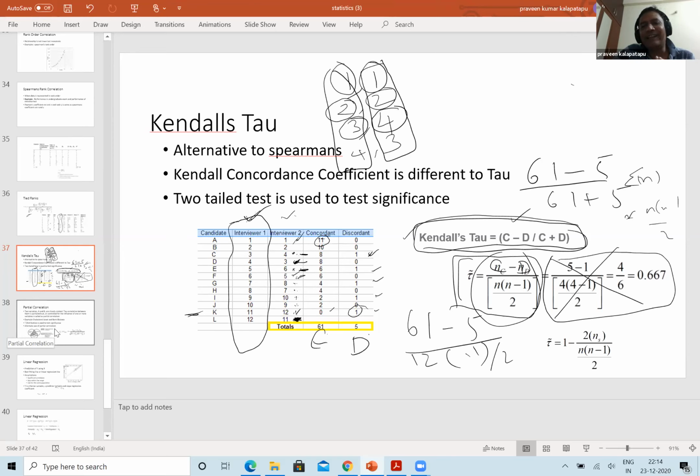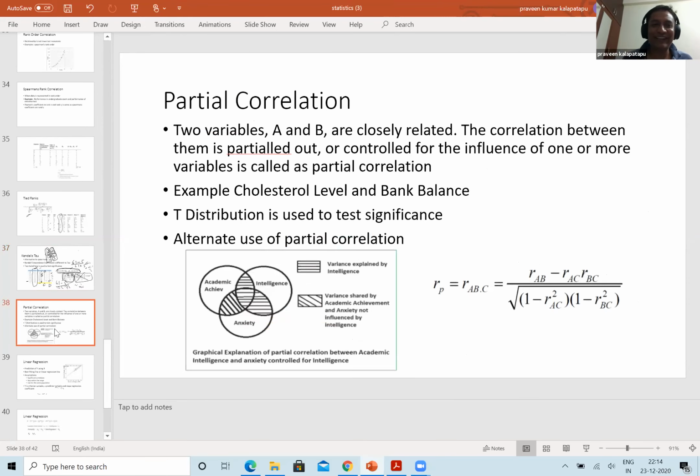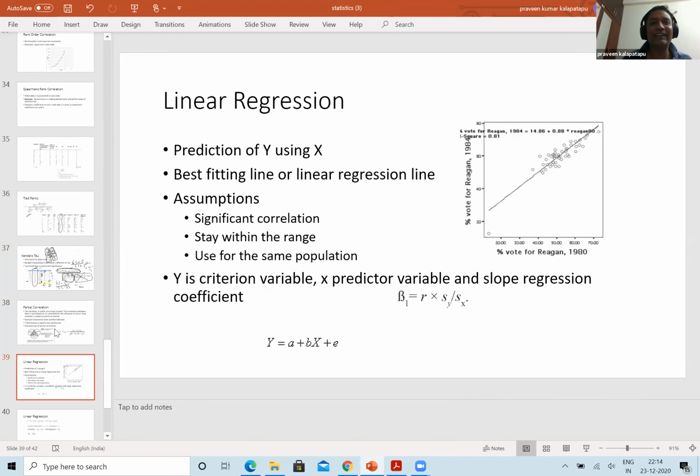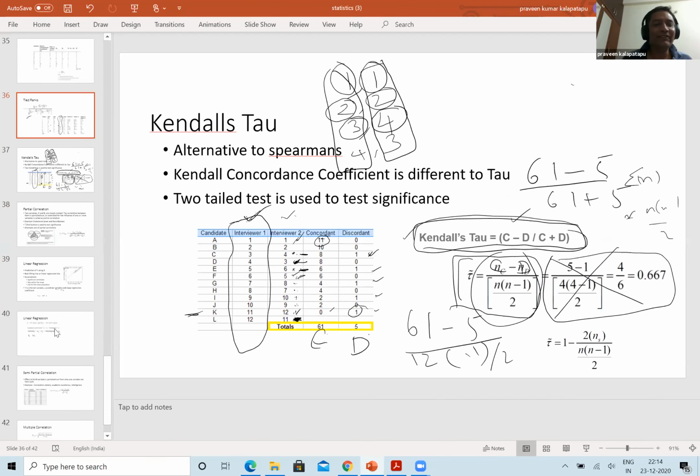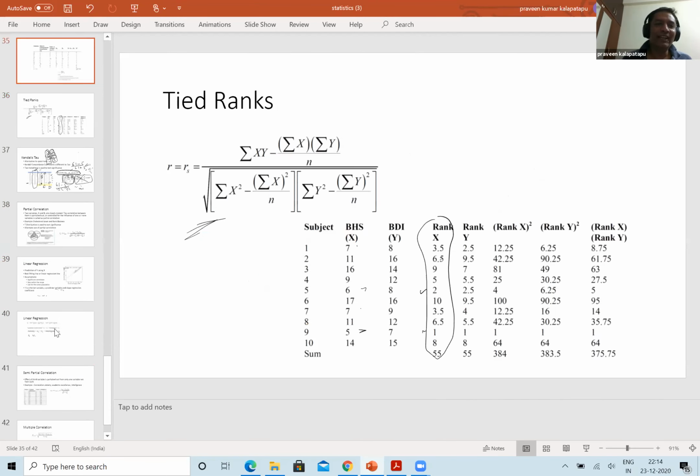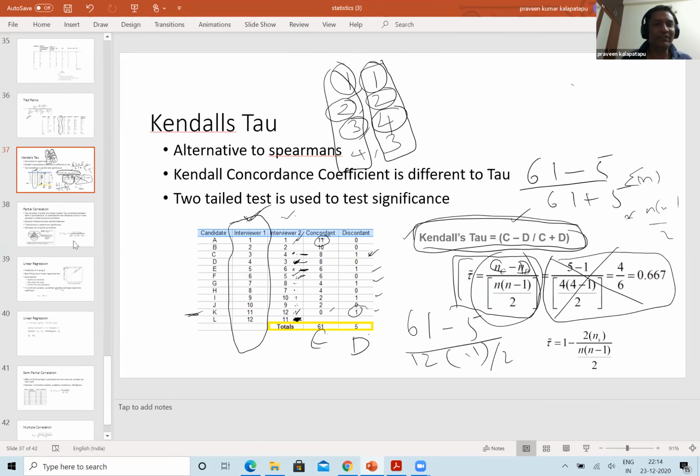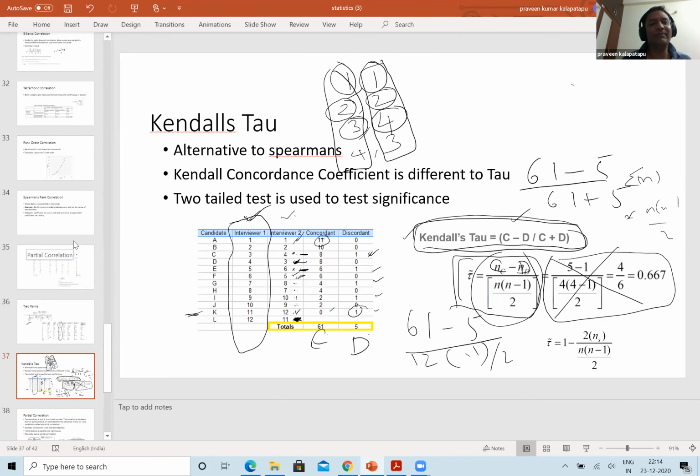What I thought is I would cover unit 3 as well today, but I ended up covering just unit 2. We didn't even go into unit 3. So partial correlation, linear regression and all those topics will come in unit 3. But I think we should probably take a pause from statistics and go to the other subjects in the holiday season.